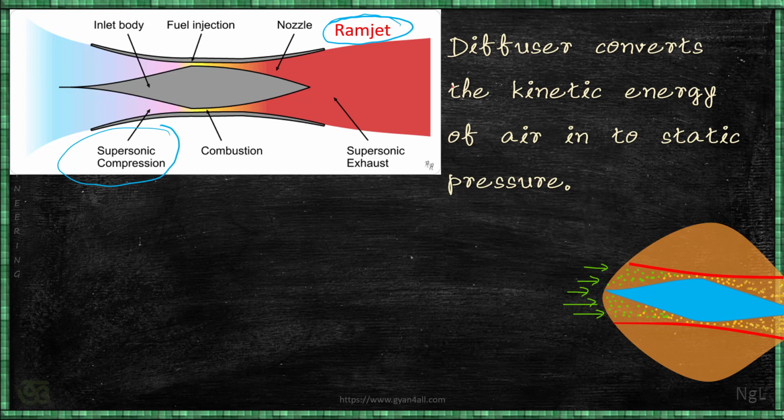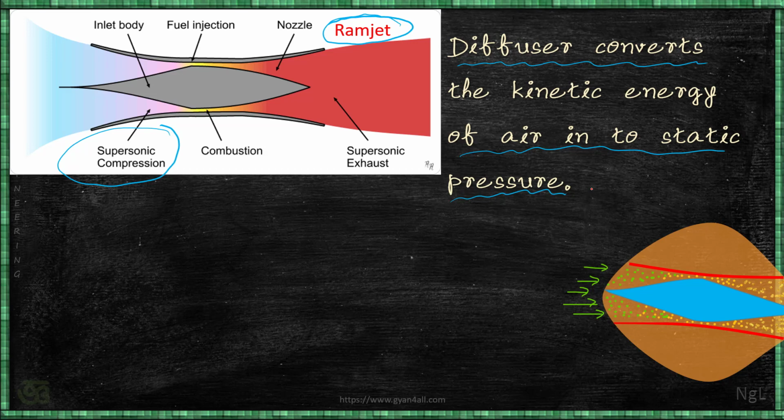Now what is a diffuser? In the last class I did not explain anything about the diffuser. A diffuser converts the kinetic energy of air to static pressure. In fact, a compressor also has a diffuser, and because of the diffuser part in the compressor we get high pressure, that means kinetic energy is converted to static pressure. And in this case we will get the kinetic energy because of the forward movement of the jet itself.